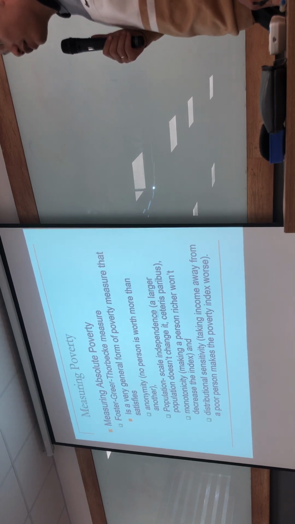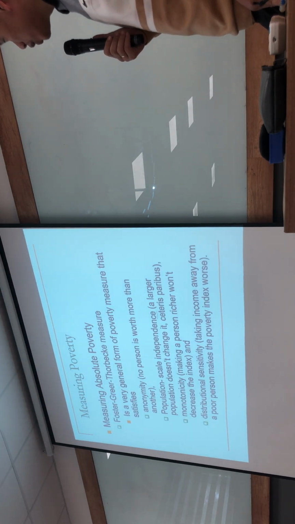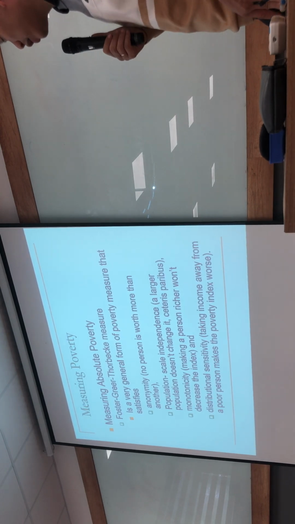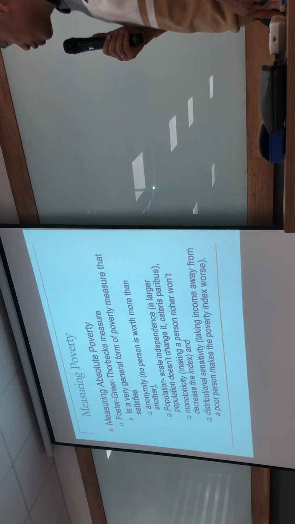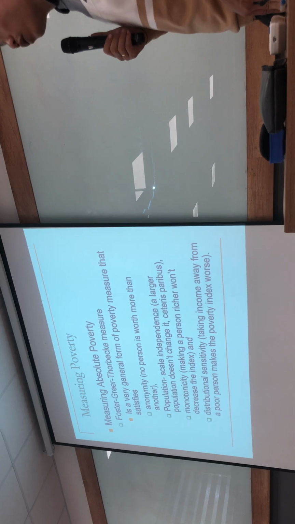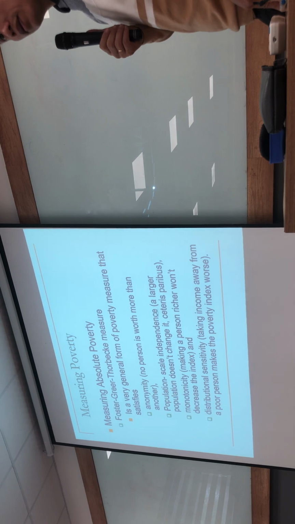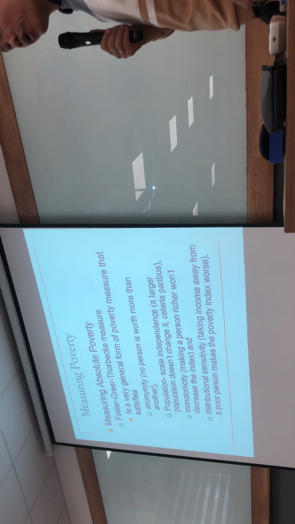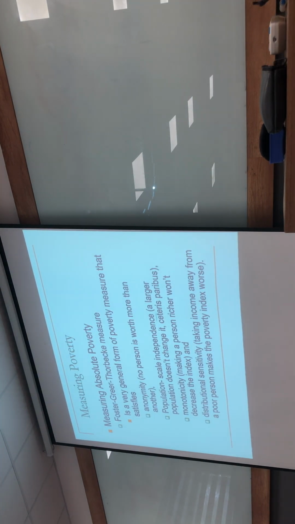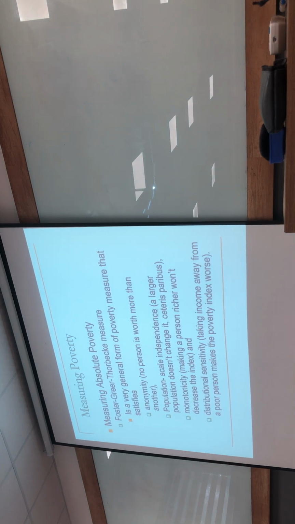Secondary variables means other variables don't change it. Monotonicity means that when you make a person richer, it decreases the index. But if you take income away from a poor person, making the poor poorer, it makes the poverty index worse, because it relates directly to the income of the poor, from this formula.